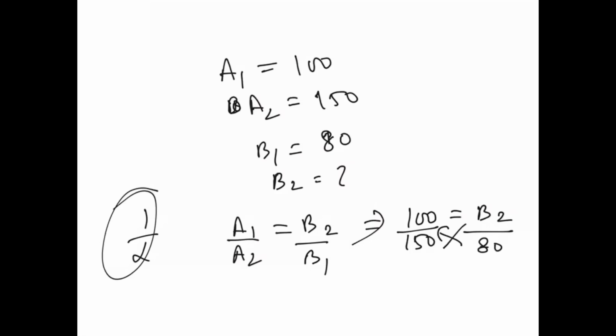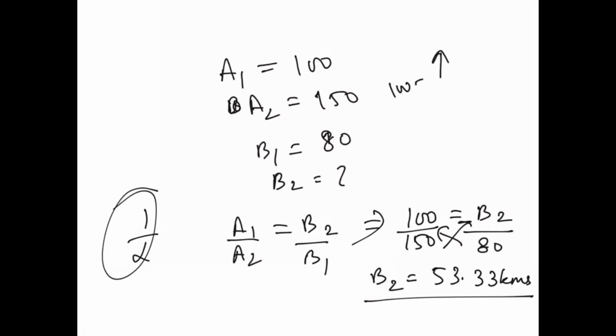So if you cross multiply, you are going to get approximately 53.33 kilometers. That means what? See, the engine capacity is increasing from 100, it is becoming 150. But the mileage is becoming less, from 80 to 53.